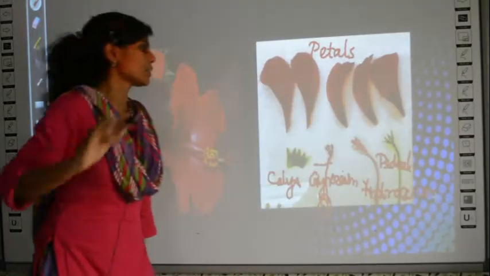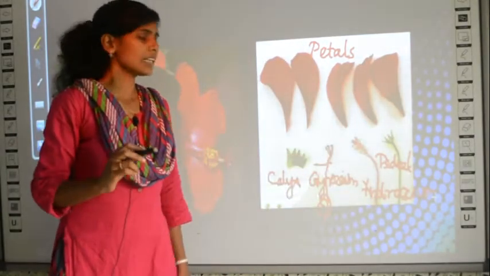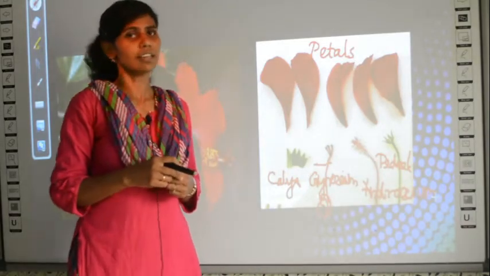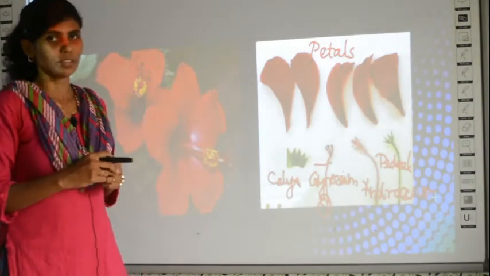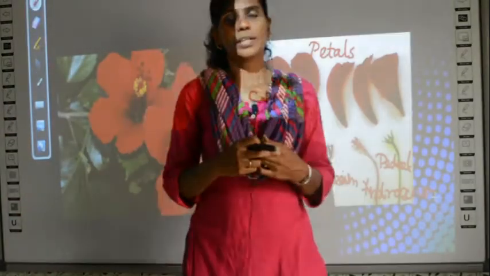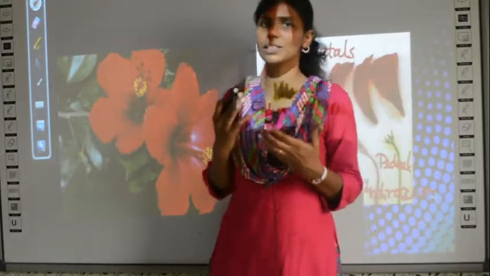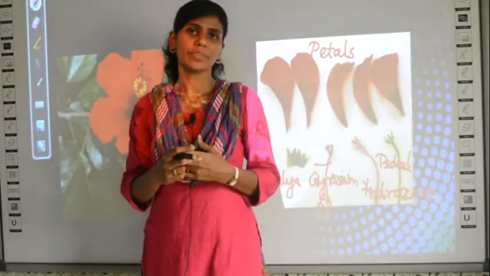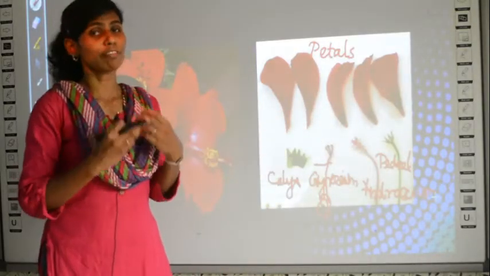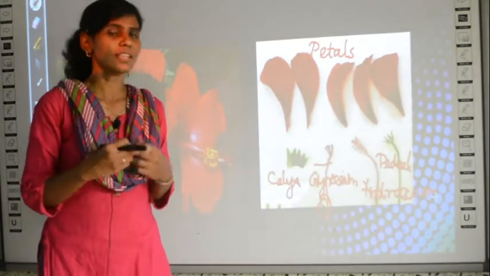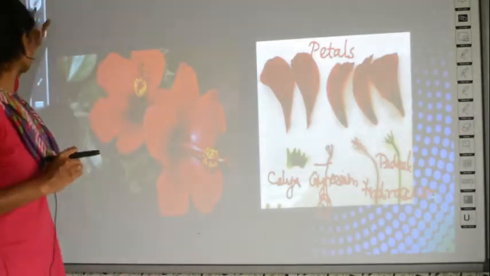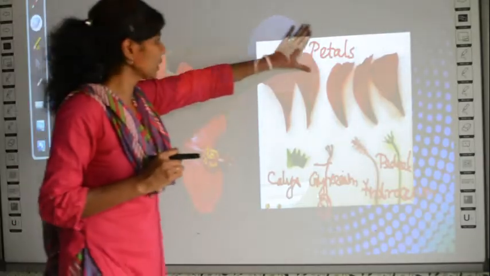Okay, so do like this and then take a picture and send me. Clear? This is your activity for today. Do this, only then practically you will know what you are learning. Simply if you memorize androecium, gynoecium, style, stigma, nothing will stay in your mind forever. But if you do this once, lifelong, when you see a flower, you will know to differentiate the parts of the flower thoroughly. Okay, so please do this for today's activity and send me. Let me see how many of you are doing this.